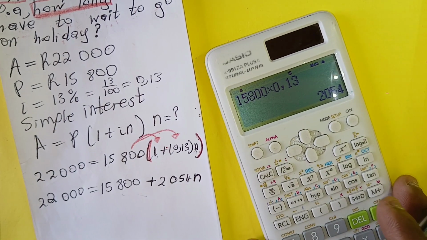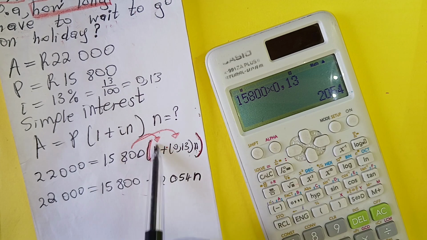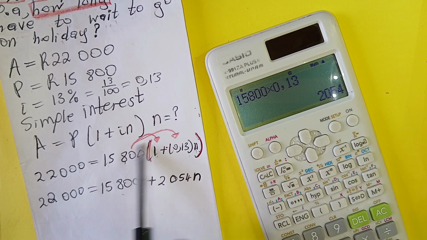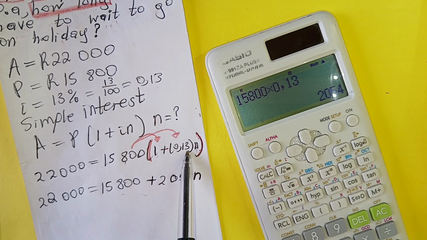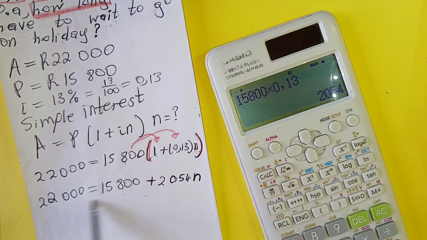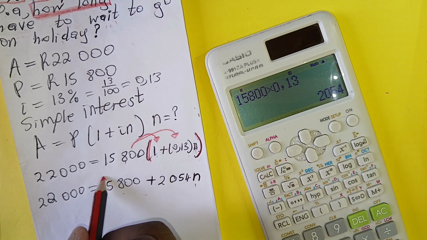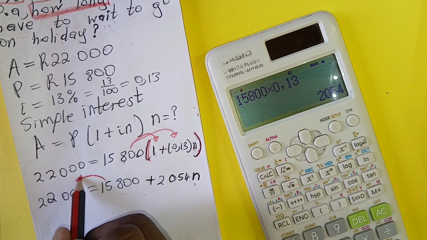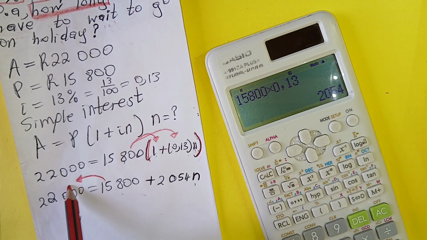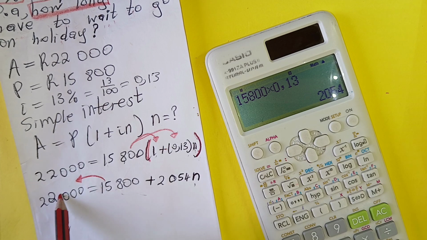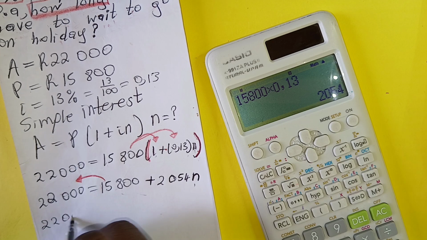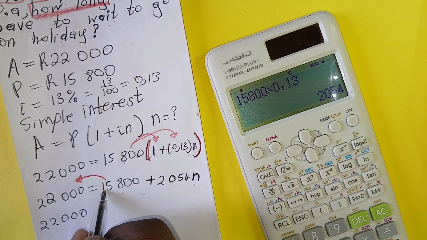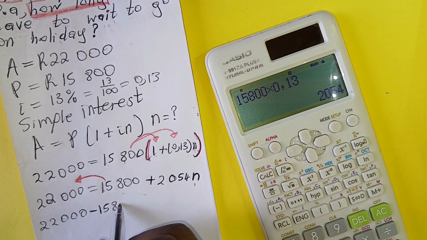So here we expand, which means we are removing the bracket. Now on this step we must transpose this number to the other side. When you transpose a number to the other side, if it is positive it becomes negative, and if it is negative it becomes positive. In this case it is positive, so it becomes minus.